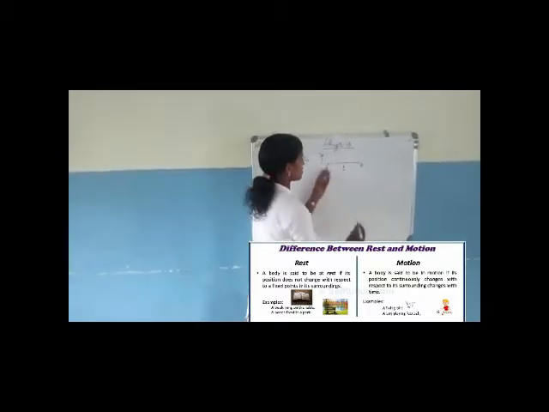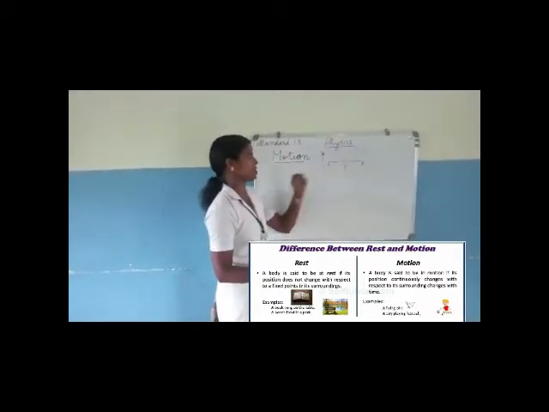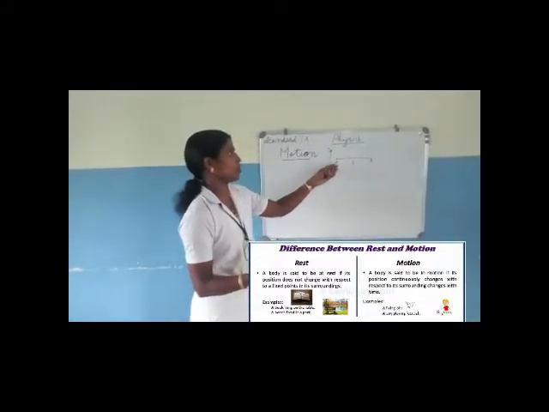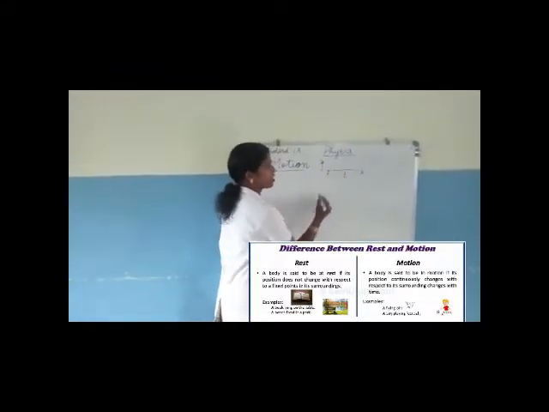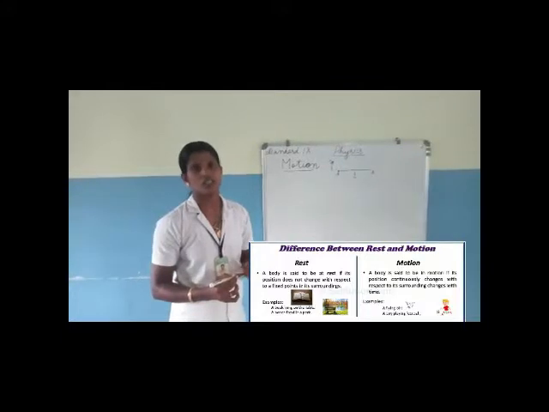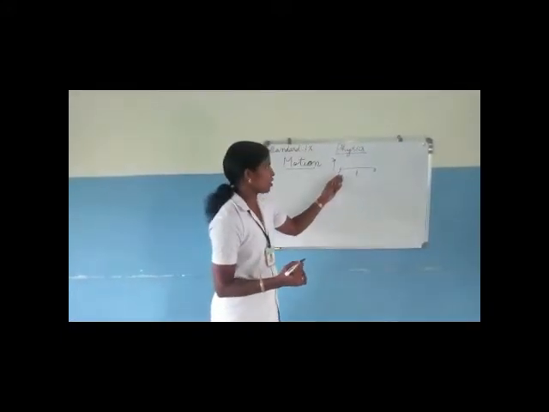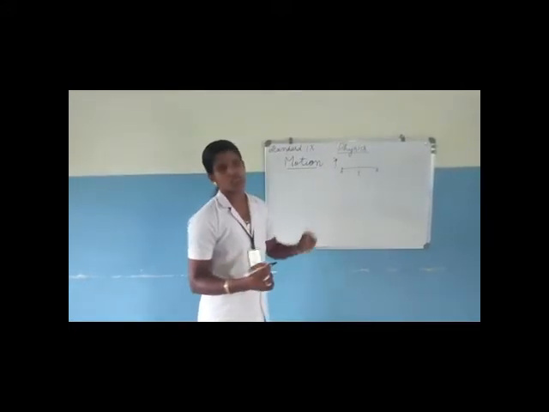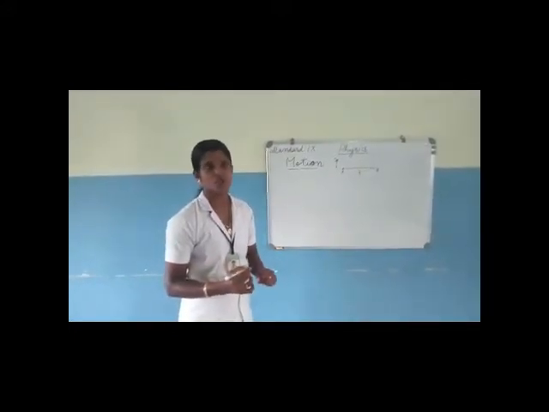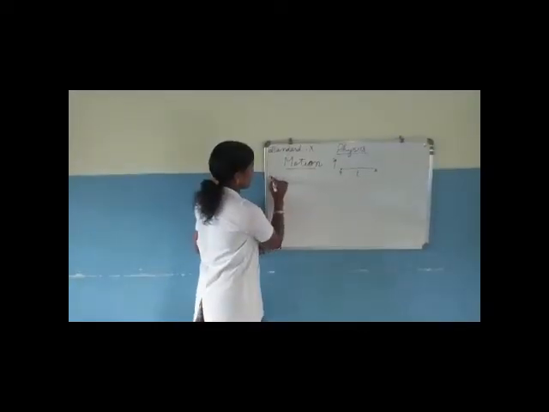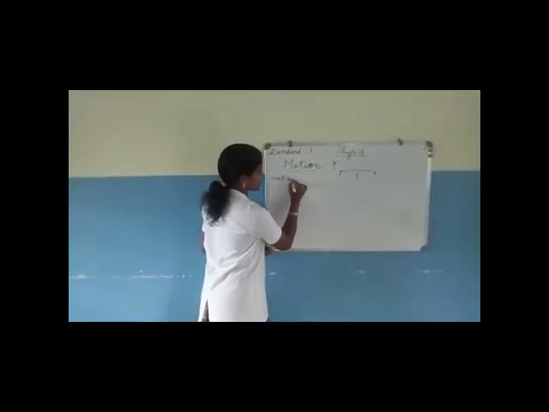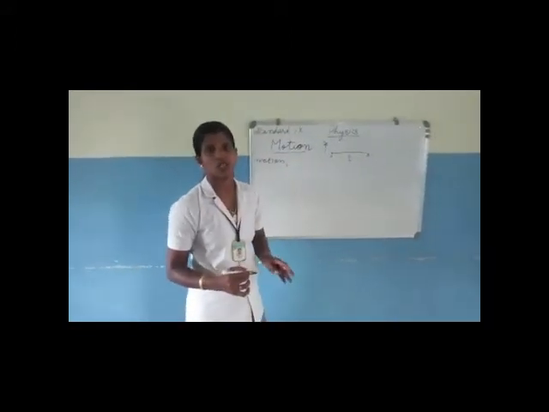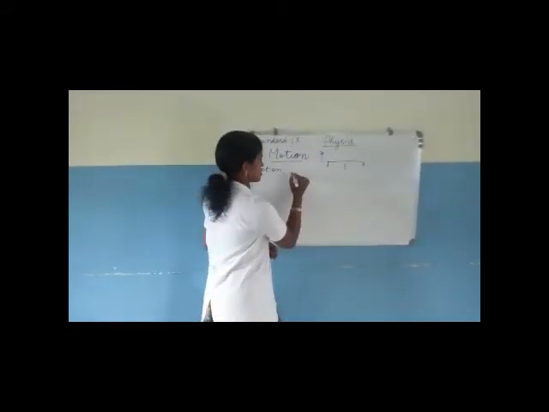After a time t, the object is here, so it is in motion. If after time t the object is in the same position, then we can say that the object is at rest. So if the object is changing its position with time with respect to a stationary object taken as a reference point, it is in motion, and if it is not changing its position with time with respect to a stationary object, it is at rest.